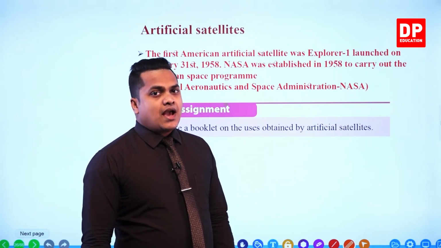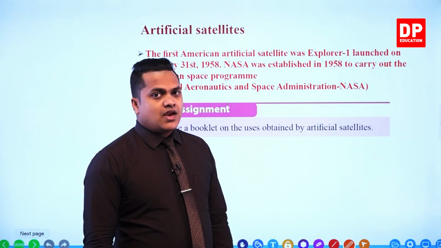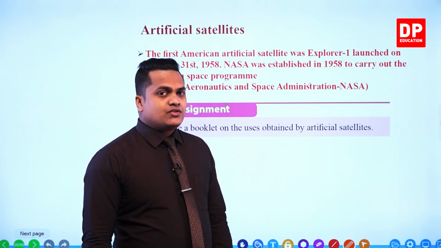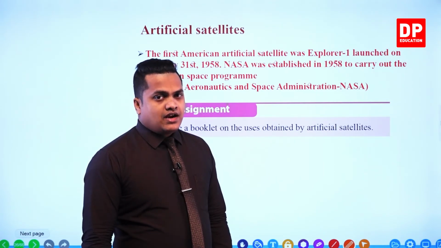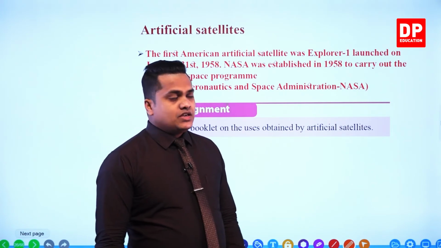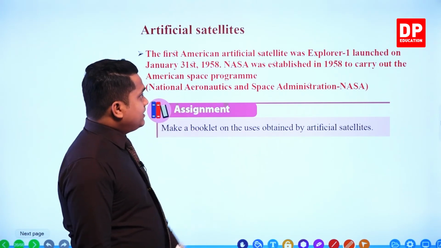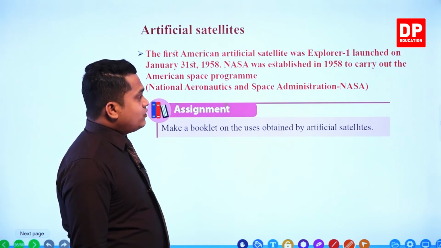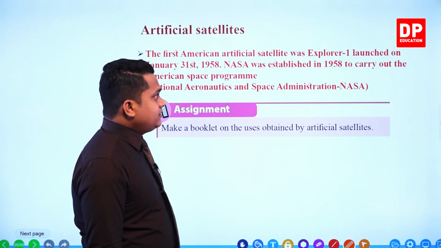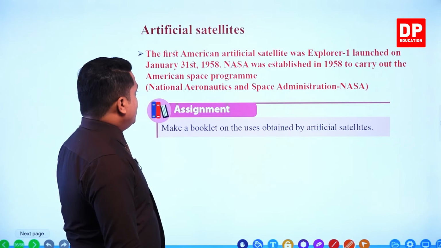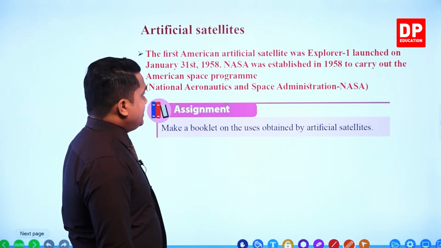Then the Americans were able to send an artificial satellite. The first American artificial satellite was called Explorer 1, and it was launched on January 31st, 1958.